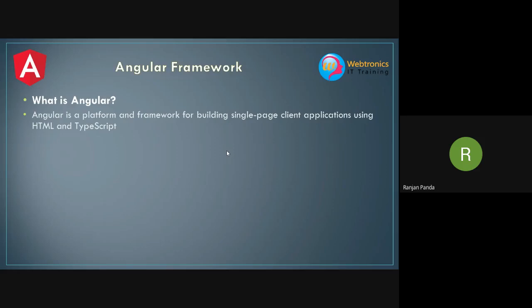Then people started to think in this direction: why not have all the features implemented? So basically, what is happening? HTML is for the browser side, and JavaScript was supporting it. The server side technology was providing the HTML and JavaScript in the response. People started to think, why not use JavaScript for the whole front end part? That is how the revolution to start using JavaScript as a front end framework came into the picture. People started to think in that direction.